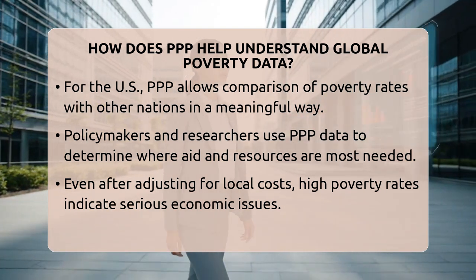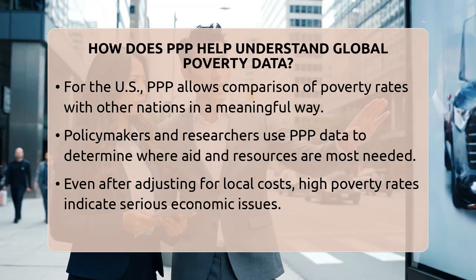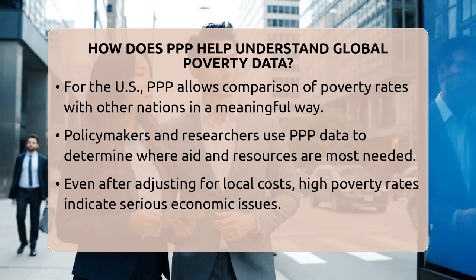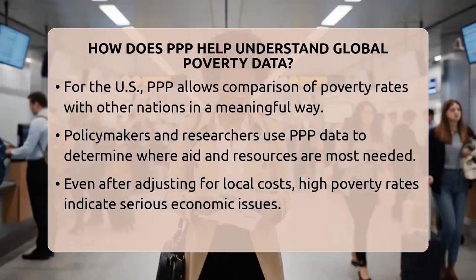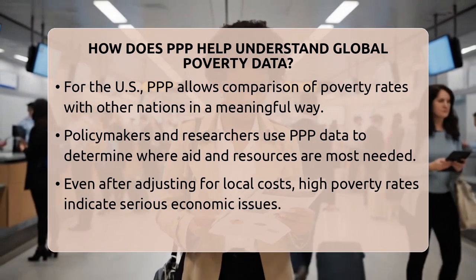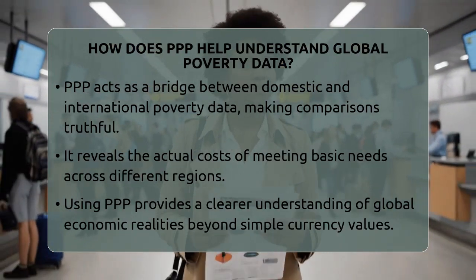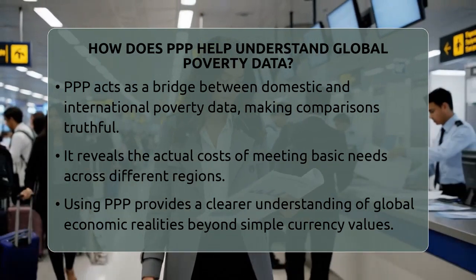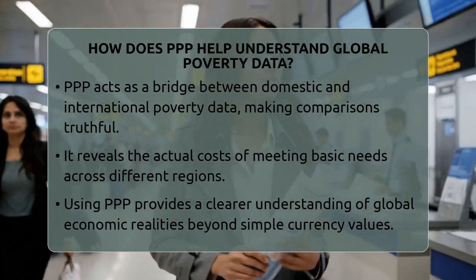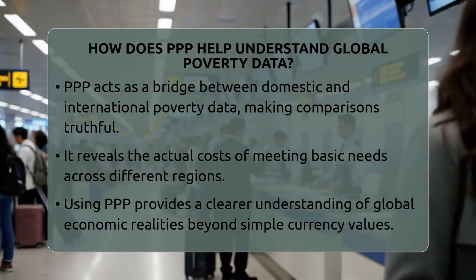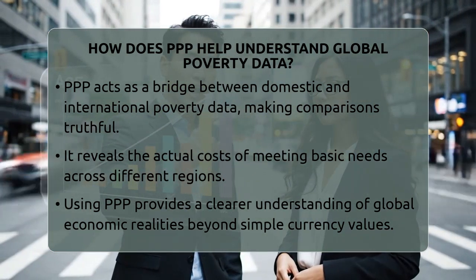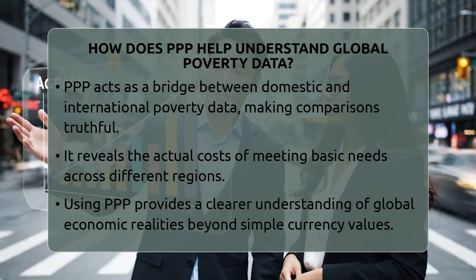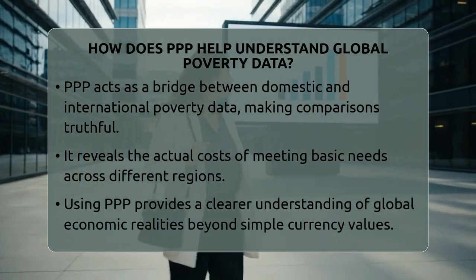Using PPP also helps policymakers and researchers decide where aid and resources are most needed. If a country has a high poverty rate even after adjusting for local prices, it signals a real issue that needs attention. For the United States, PPP-adjusted data helps us understand how our own poverty compares to other nations and what that means for economic well-being. In essence, PPP acts like a bridge connecting domestic and international poverty data. It accounts for differences in prices and costs, making comparisons meaningful and truthful.